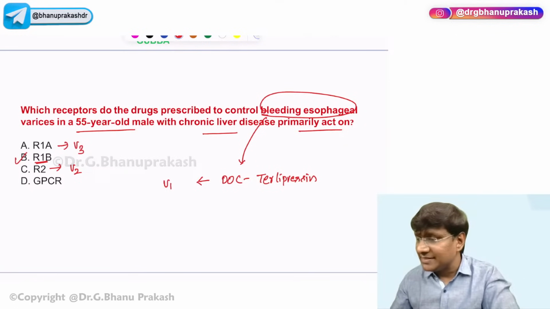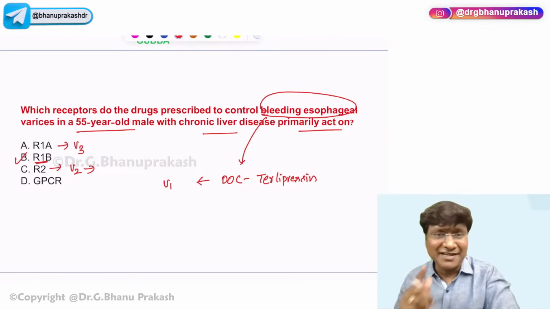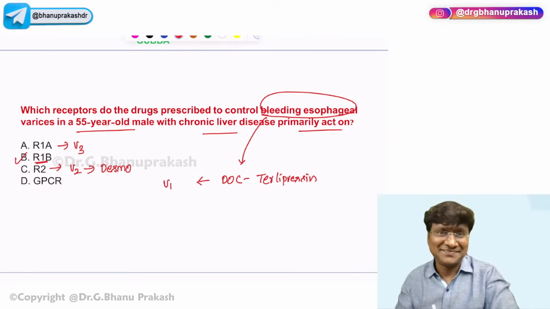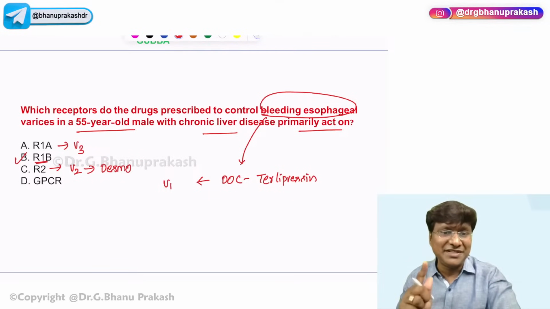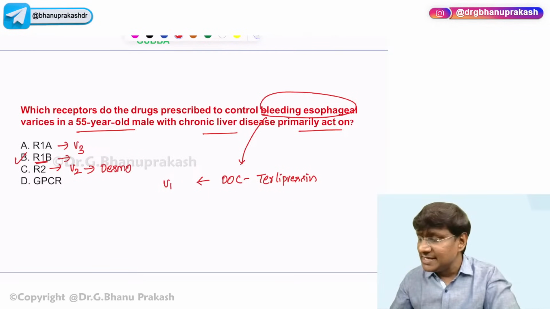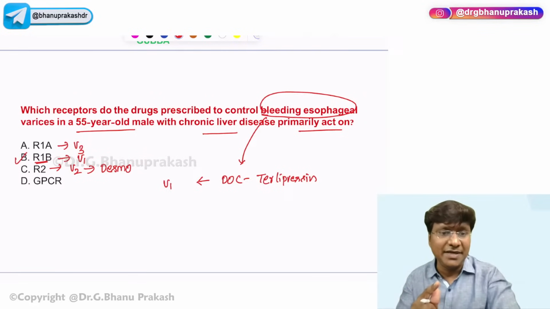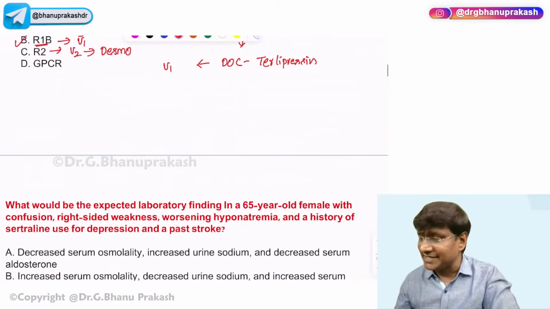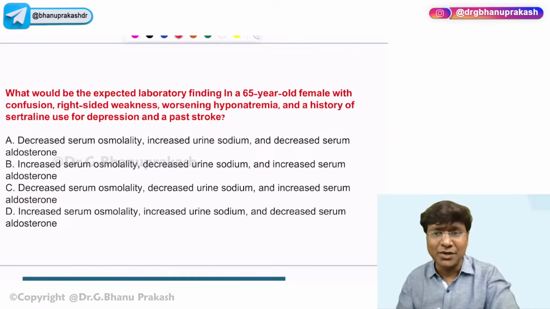Okay. Now, on these V2 receptors, what will act? Your desmopressin will act. Okay. Whereas terlipressin will act on the R1B. So everyone is aware of V1, V2, V3 receptors. But what you should know is that another name for V1 is R1B, another name for V2 is R2, and another name for V3 receptor is R1A, right? So that was the discussion related to your diabetes insipidus. We are done with the diabetes insipidus. Now we'll move on to the next condition, the next endocrine condition.